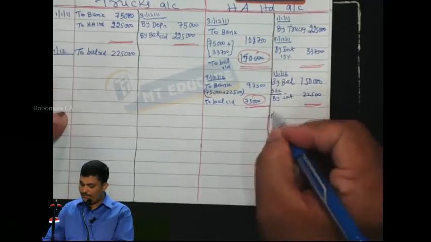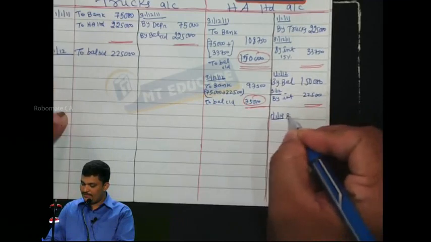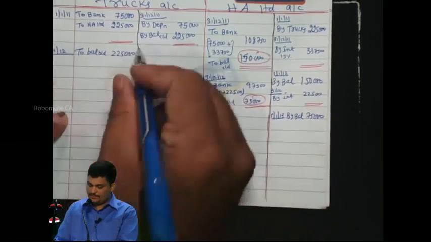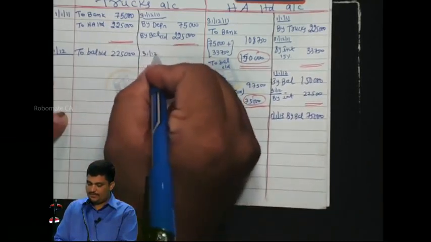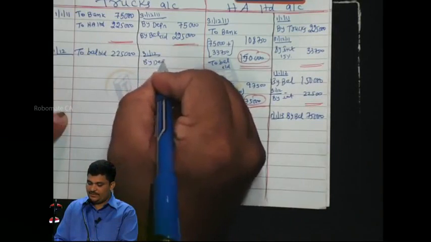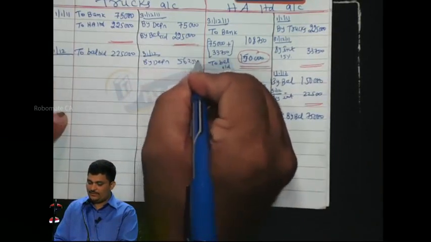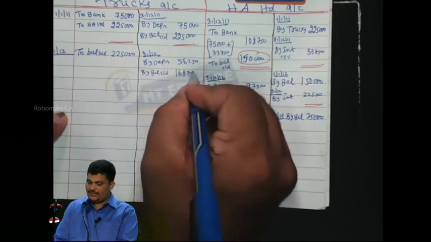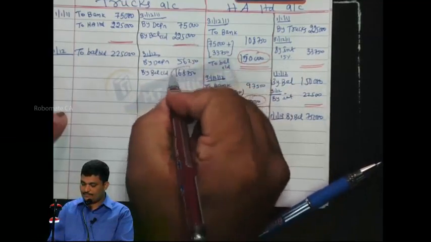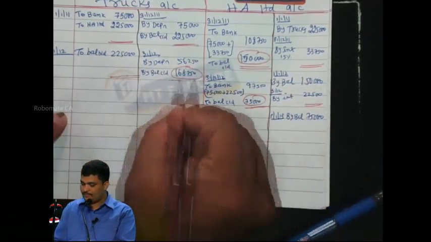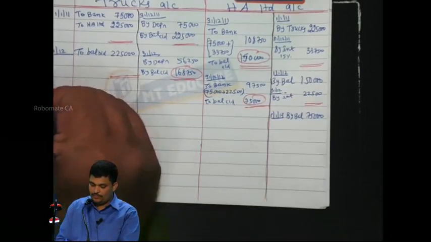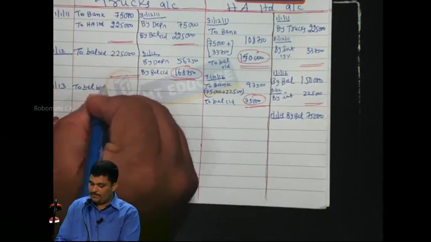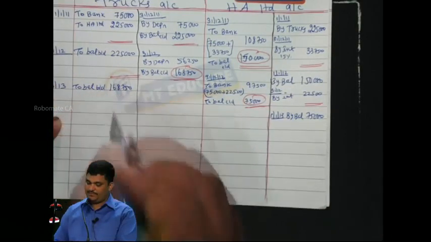So then we have 1/1/2013 by balance 75,000. Here 31st December by depreciation 56,250. By balance carry down 1,68,750. So 1/1/2013 to balance brought down 1,68,750.